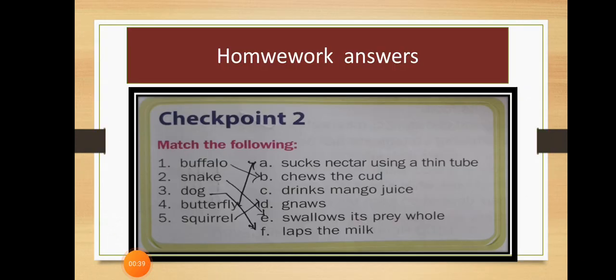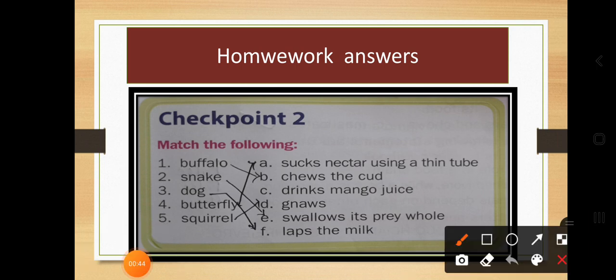Dear students, these are the homework answers. Here, match the following. You have to match the things related to that particular animal. Buffalo is related to chewing the cud. Buffalo continuously chews the cud. Next is the snake. How does the snake have its food? By swallowing. It swallows its prey whole. It means they catch animals like a frog and swallow the whole frog.